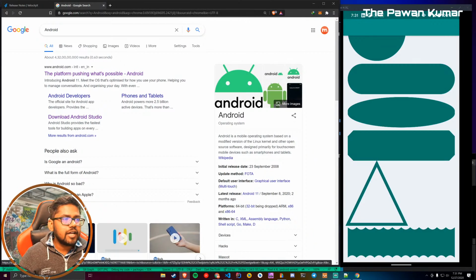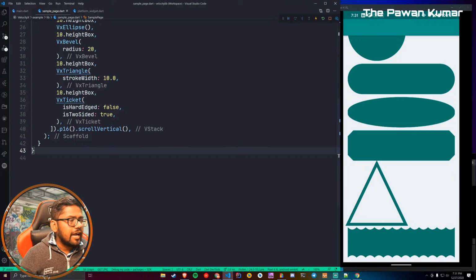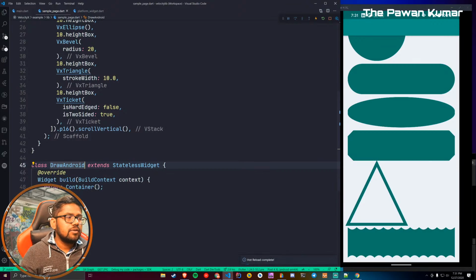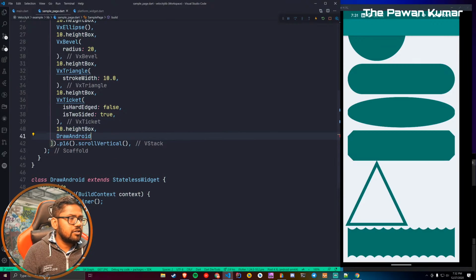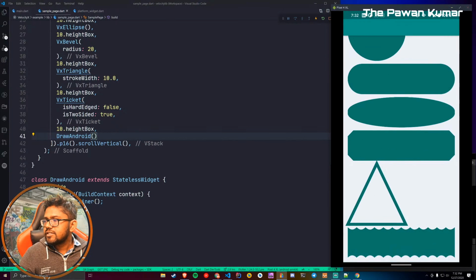We will start creating this robot now, and then you will see the power of VX. So what I'll do, I'll create a stateless widget here and name it DrawAndroid. So DrawAndroid is the widget, and let's add this DrawAndroid after this ticket box. If we see, we have nothing. This is totally blank. And now we have to complete it quickly, because after that we will also see